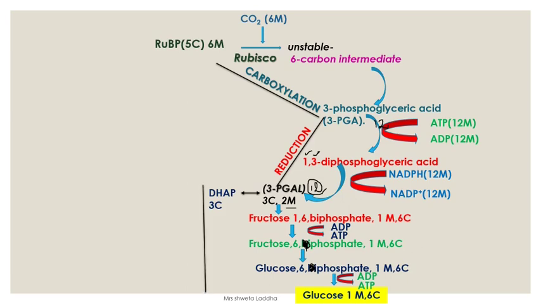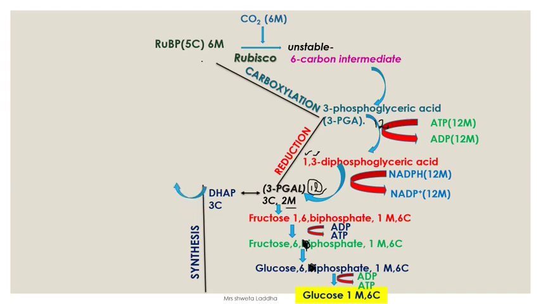This process of formation of glucose from phosphoglyceraldehyde, a 3-carbon compound, is called synthesis. Now what happens to the remaining 10 molecules of PGL? There were 12. Out of 12, how many are utilized? 2 are utilized. How many are remaining? 10. The remaining 10 participate again to form RuBP, that is regeneration.